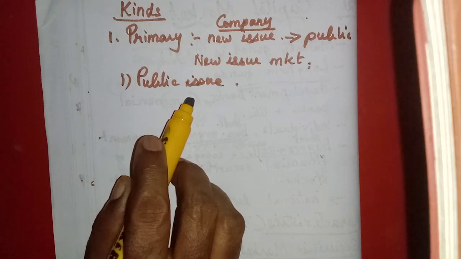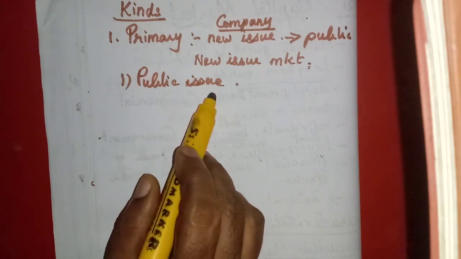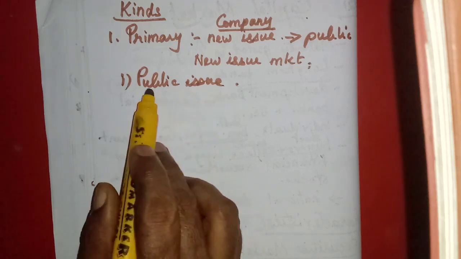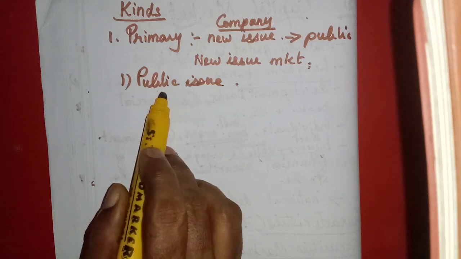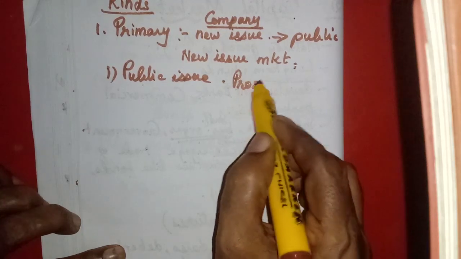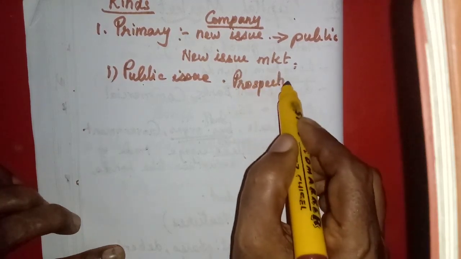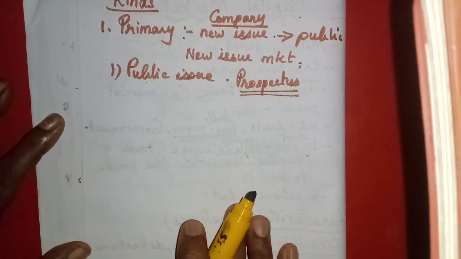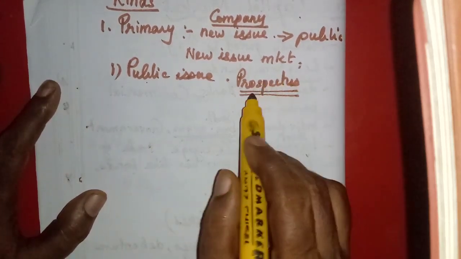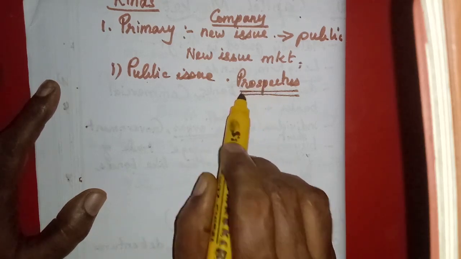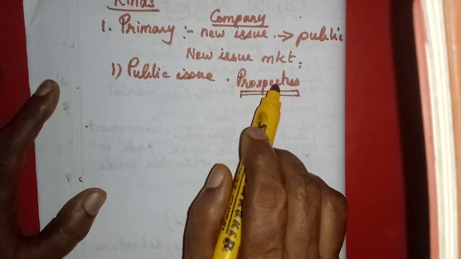In the public issue, this is the very common method. Almost all new companies will issue shares through this method only. That is called the public issue. The prospectus will be issued to the public through a famous, mostly saleable newspaper, a mostly circulating paper, and the people who are willing to purchase will purchase.